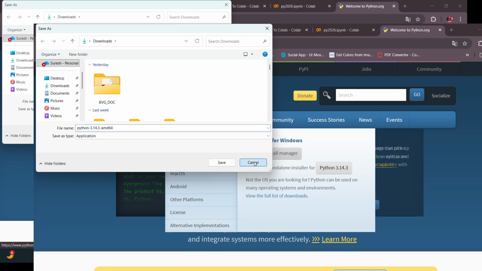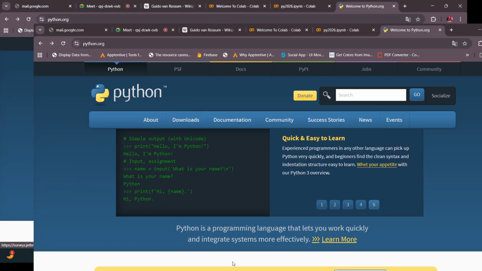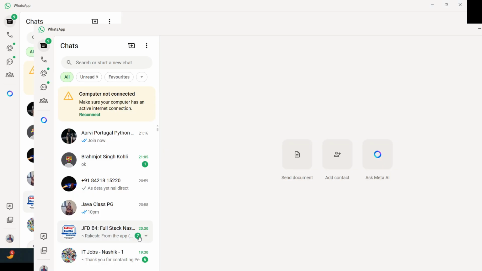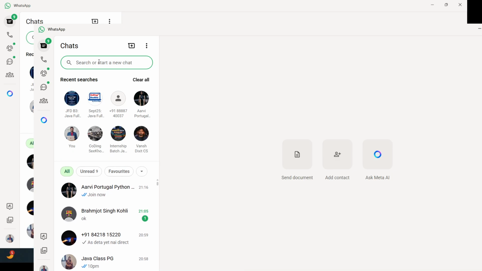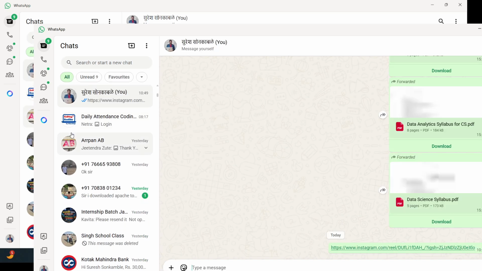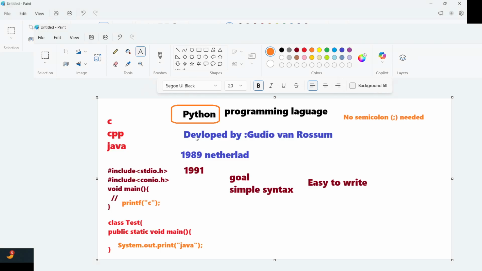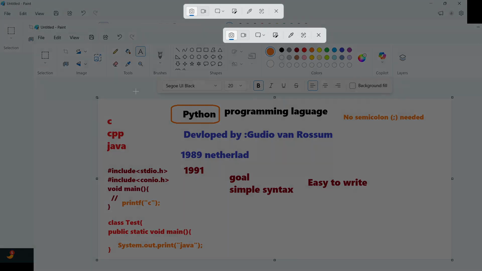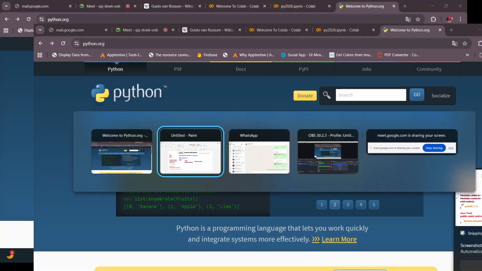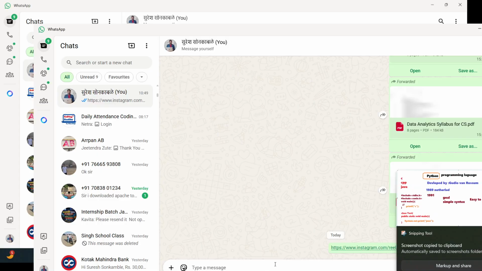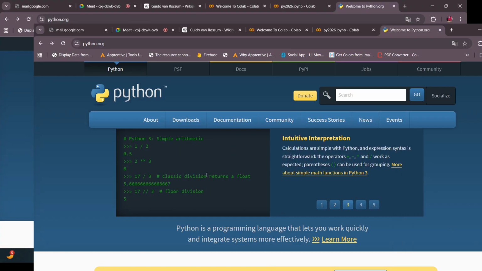Let me share all the screenshots with you. I'm going to create one group, and in that group I'm going to share a link with all the images and icons. Let me share it on my own first, and later I will share it with you. So this is the first part, important history and all these things.